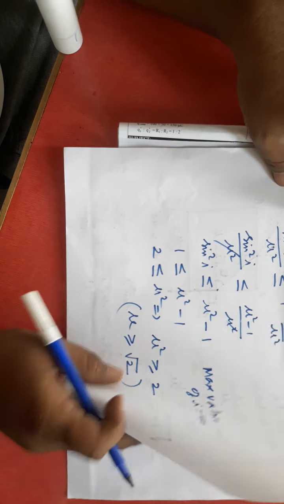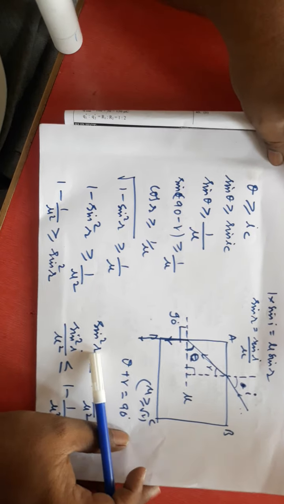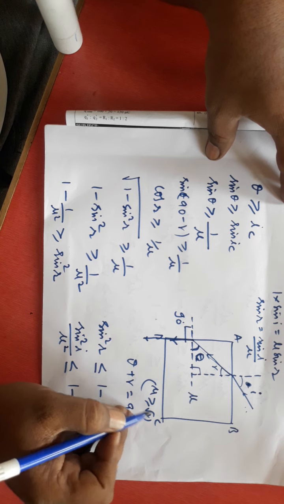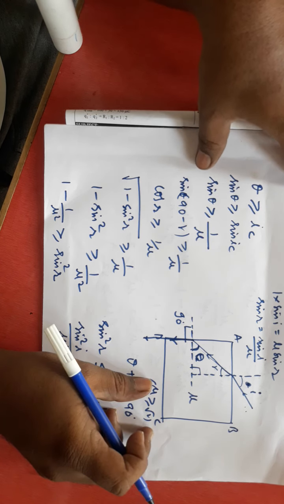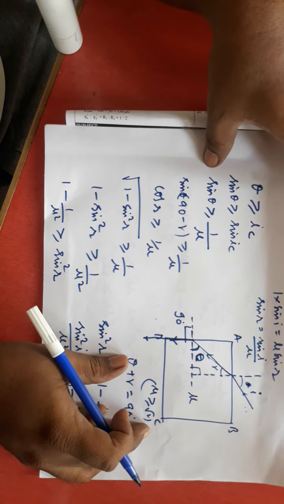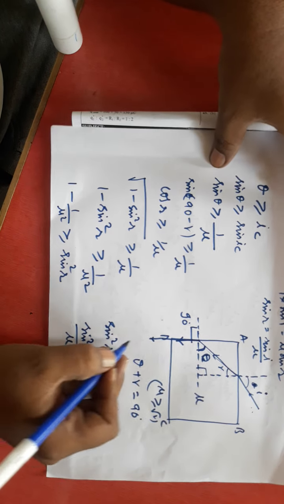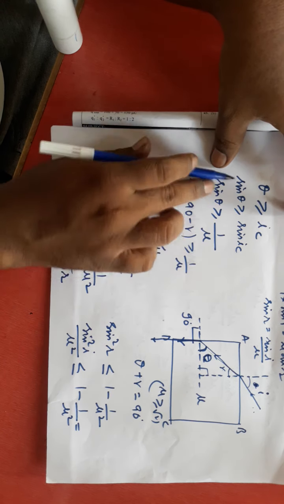Okay, one second, you see. First, what is asked in the question? We have to prove that whatever may be this angle of incidence, if this refractive index is more than or equal to root 2, the light will be guided along this surface. That means this theta must be more than or equal to the critical angle IC. Then I applied sine on both sides.